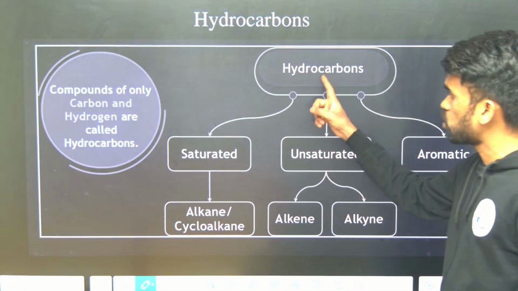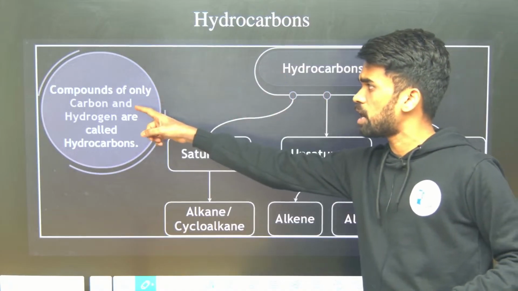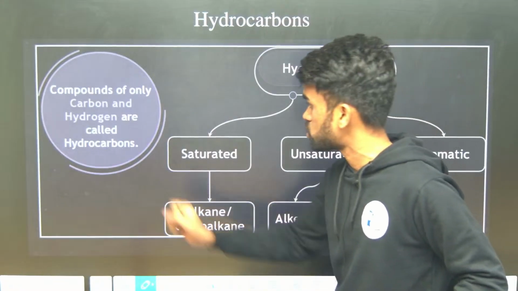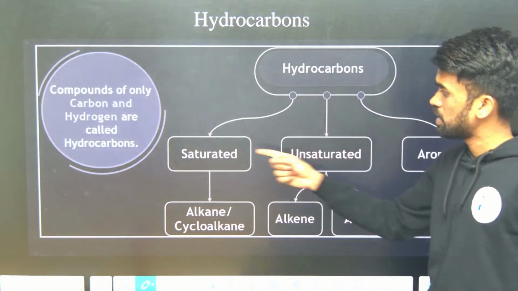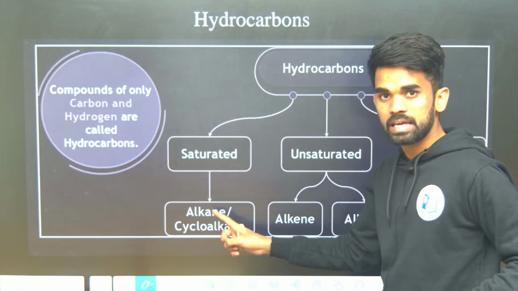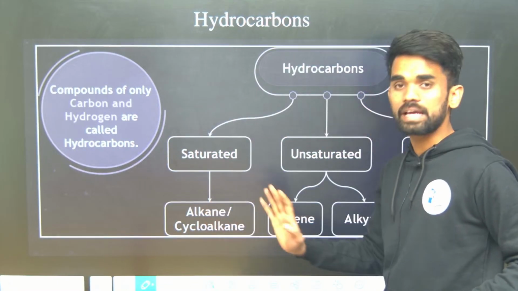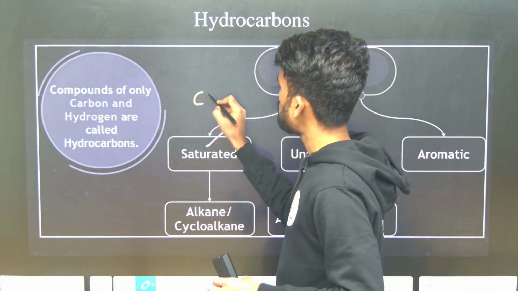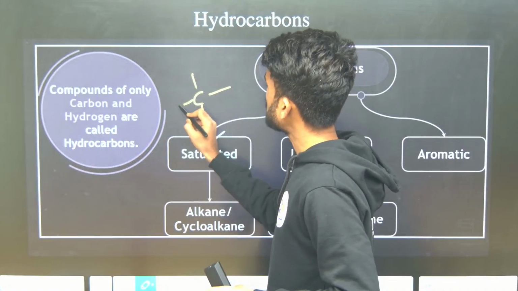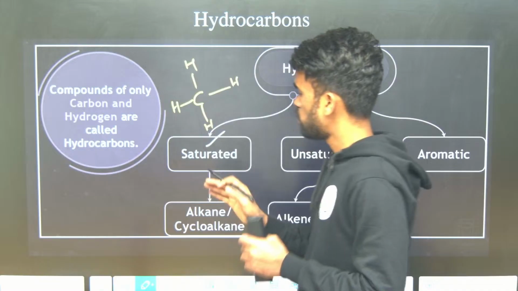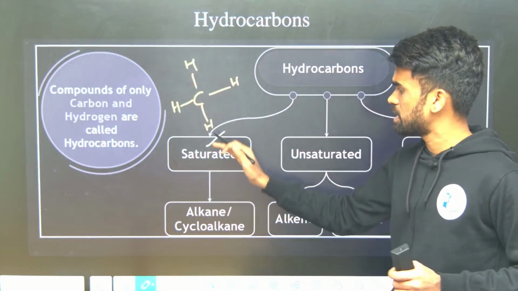Next, let us see the discussion once again. What I told you: hydrocarbons contain only carbon and hydrogen. Right, this is a simple discussion. Next, classification. We have saturated and unsaturated. Saturated examples are alkanes, which can be simple alkanes and cycloalkanes. Saturated means the carbon atom is completely reacted. It has only sigma bonds, no pi bond. Therefore, alkanes and cycloalkanes are considered saturated.